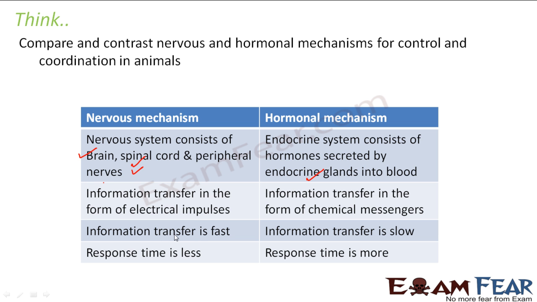In the nervous system, the information transfer is fast, whereas in the hormonal mechanism, the information transfer is slow. Here it is very fast because the electric impulse has the capability to travel really fast. But in the hormonal mechanism, it happens by diffusion, so it takes a lot of time. When the information travels so fast, the response time is very less. The moment you get a stimulus, you respond very quickly. But in the hormonal mechanism, whenever there is a stimulus, the response is very gradual. So the response time is more.